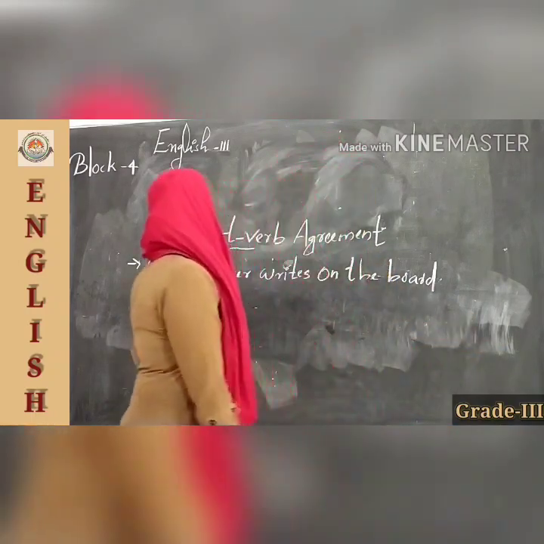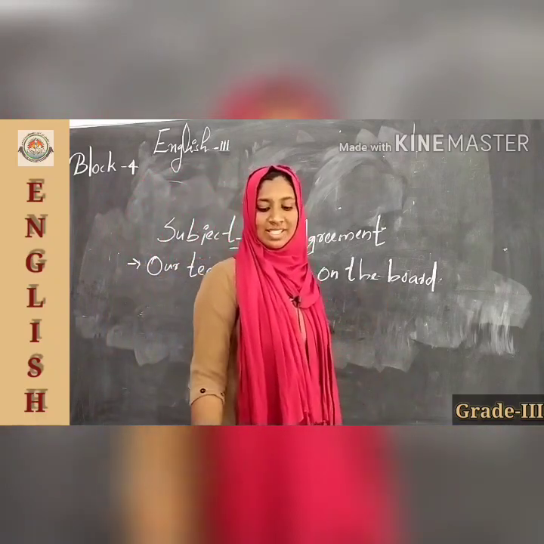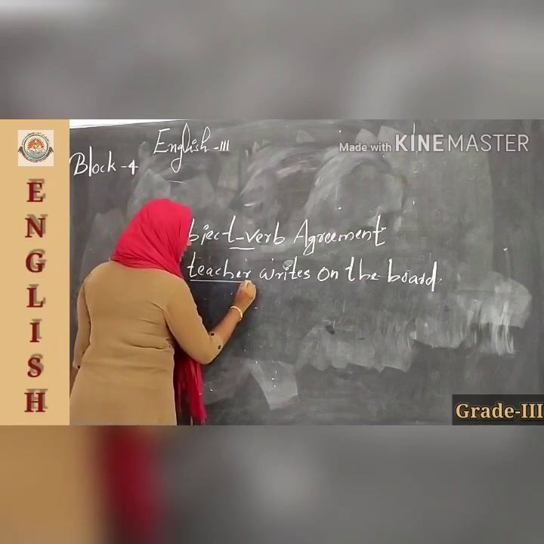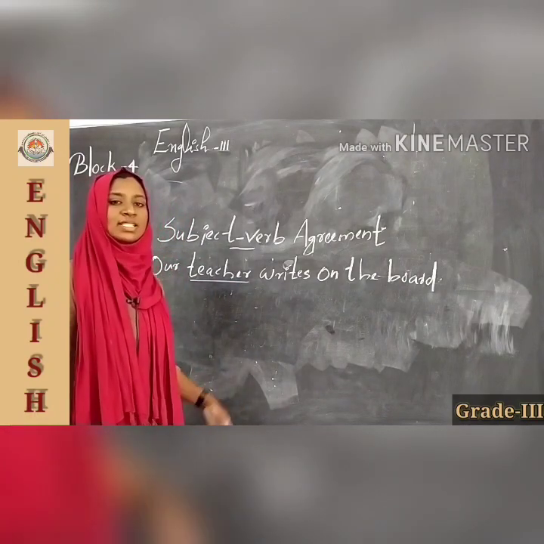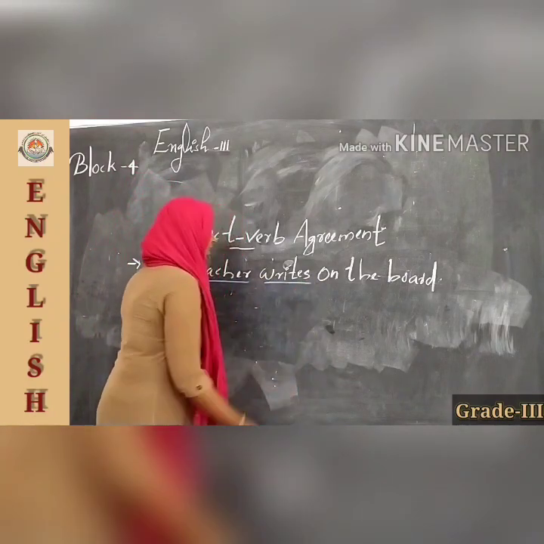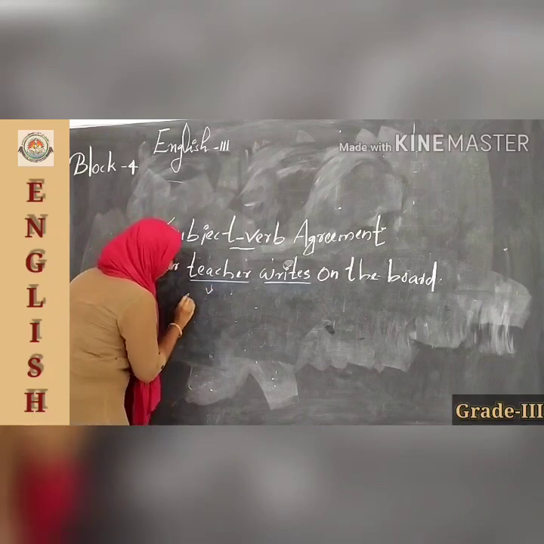Then this is another example. Our teacher writes on the board. Which is the subject? Yes, here the subject is teacher and which is the verb? Yes, of course it is writes. And here the teacher is a singular word, isn't it?